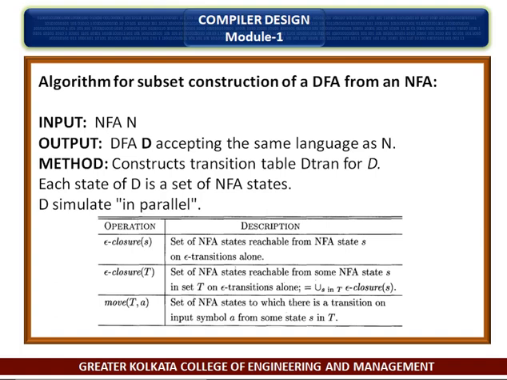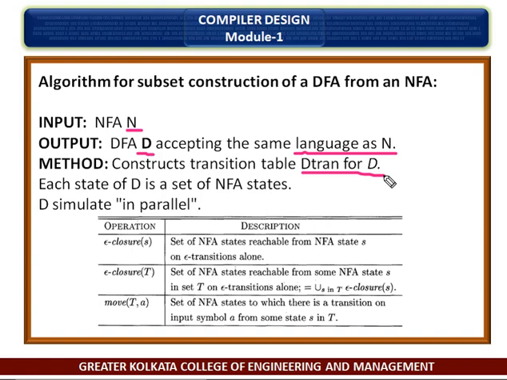Here, the input is an NFA N, and the output is a DFA D accepting the same language as N. The method or algorithm constructs a transition table Dtran for D. Each state of D is a set of NFA states.